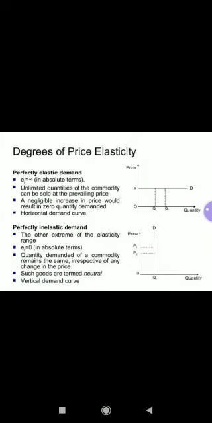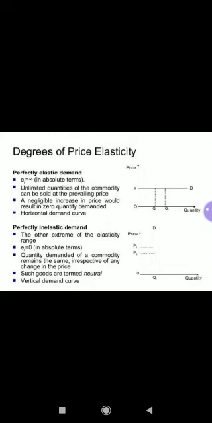Now we need to talk about these degrees in detail. So the very first I am taking is perfectly elastic demand. When we talk about perfectly elastic demand, children, we should know that the degree of perfectly elastic demand is ED or EP equal to infinite, and it is expressed in absolute terms.